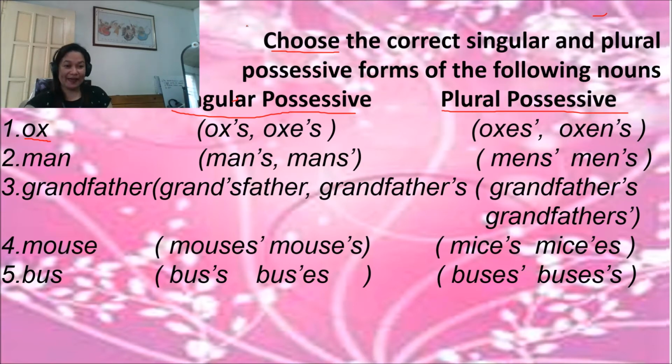Number 2 is man. Three is grandfather. 4 is mouse. 5 is bus. You have to choose only the correct singular and plural possessive forms of the nouns.